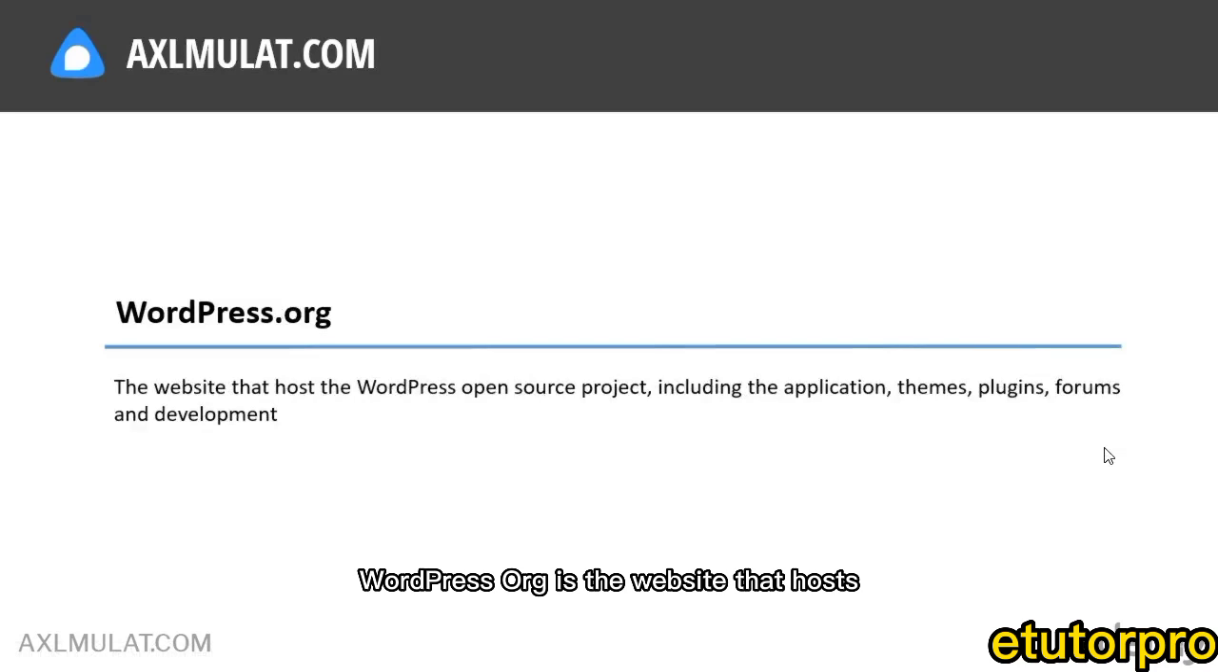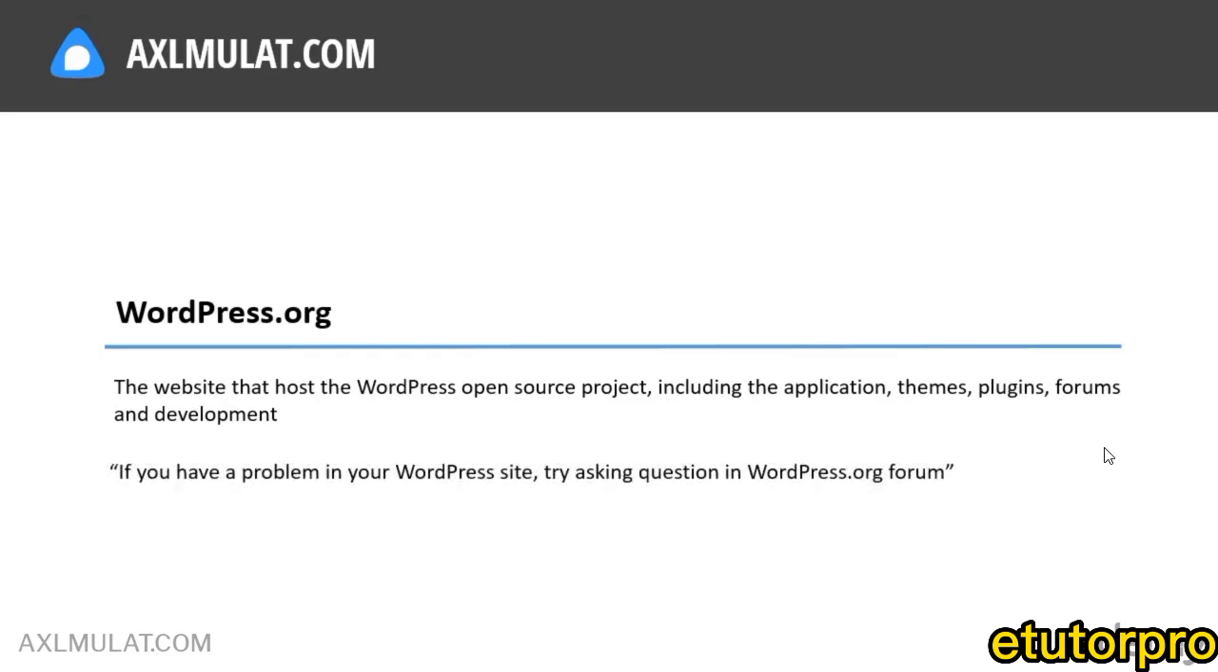WordPress.org is the website that hosts the WordPress open source project, including the application, themes, plugins, forums, and development. You can download the WordPress package from WordPress.org, and this is also where you'll find the official documentation for the application and the official support forum for WordPress. The correct way to use WordPress.org is: if you have a problem on your WordPress site, try asking questions in the WordPress.org forum.